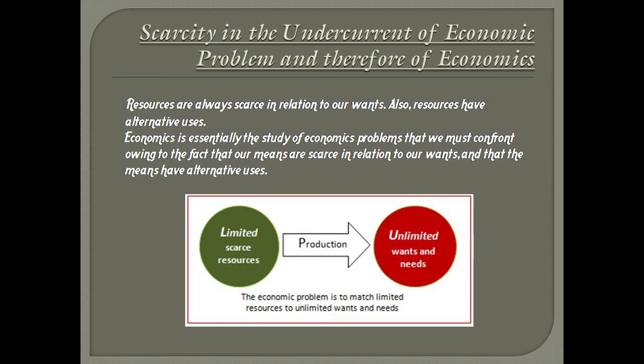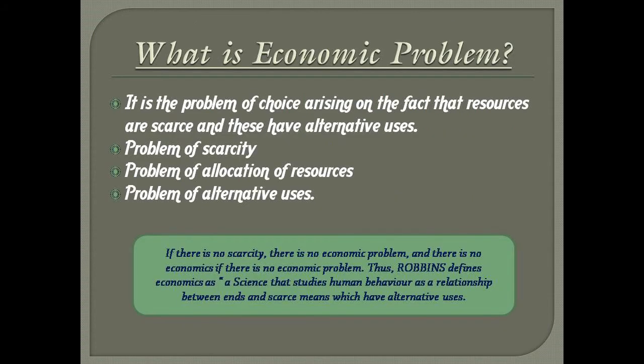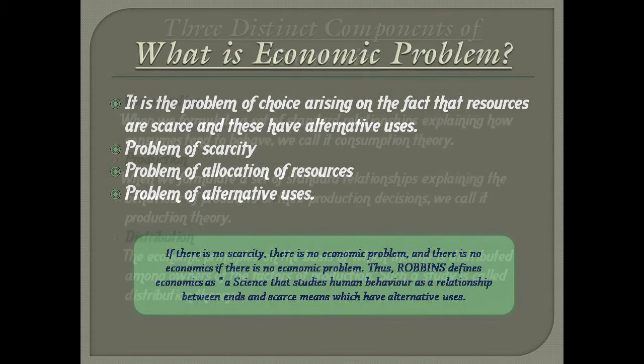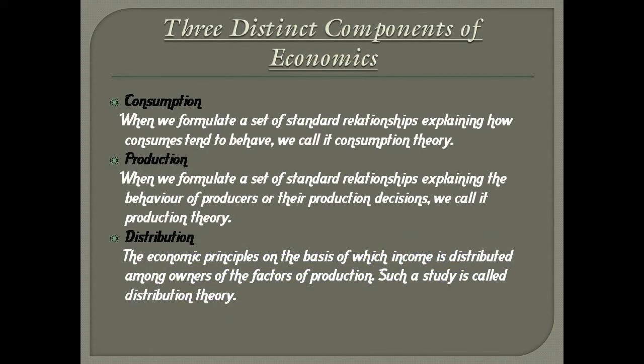Let's study it briefly. Economic problem is the problem of choice or the problem of allocating scarce resources to alternative uses, arising on account of the fact that resources are scarce and these have alternative uses. Now, three distinct components of economics: consumption, production and distribution.